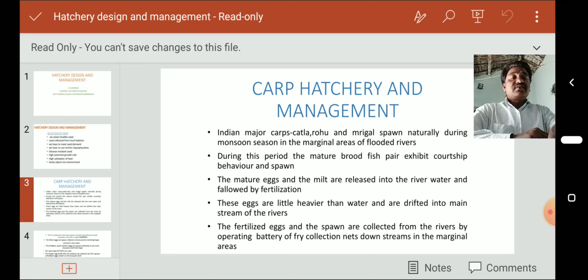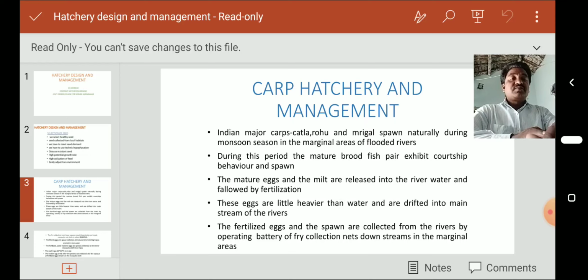Whenever the rainy season takes place, these major carps, which are the ones cultured in India, enter the marginal areas of flooded rivers, and there they breed naturally.